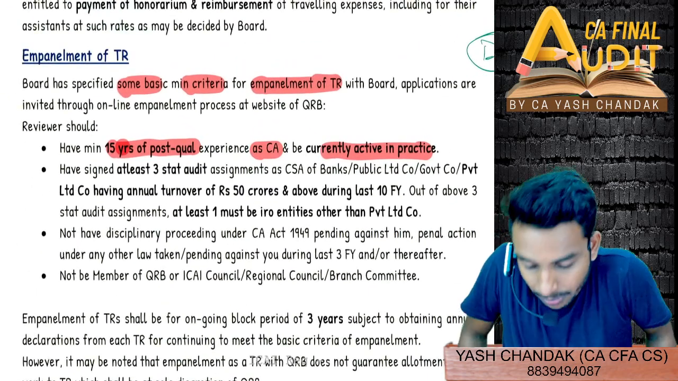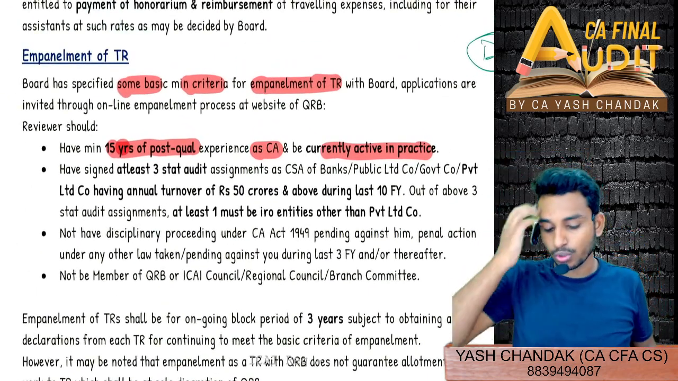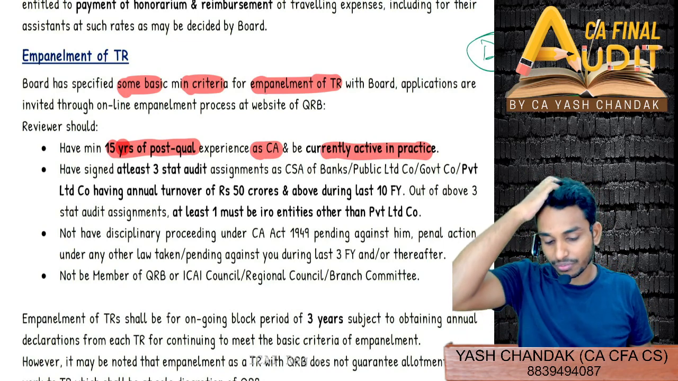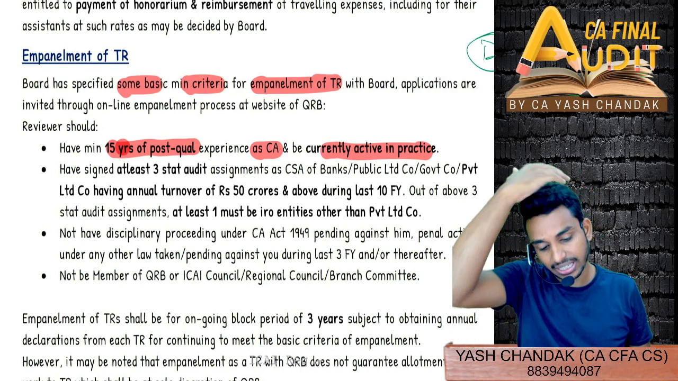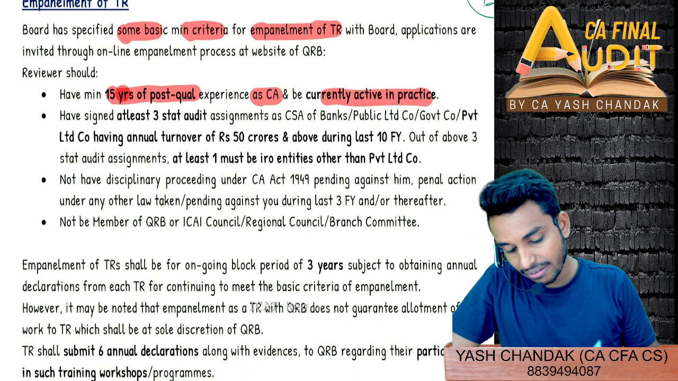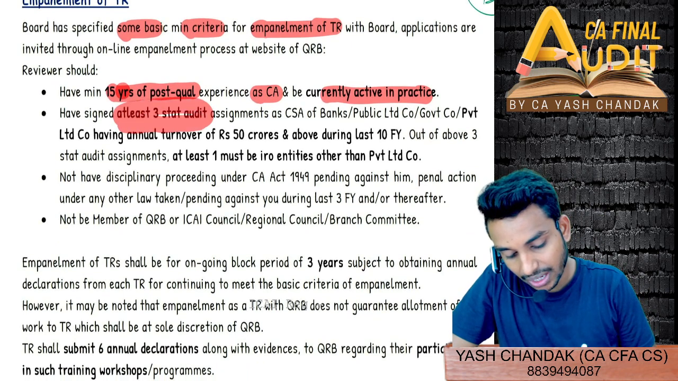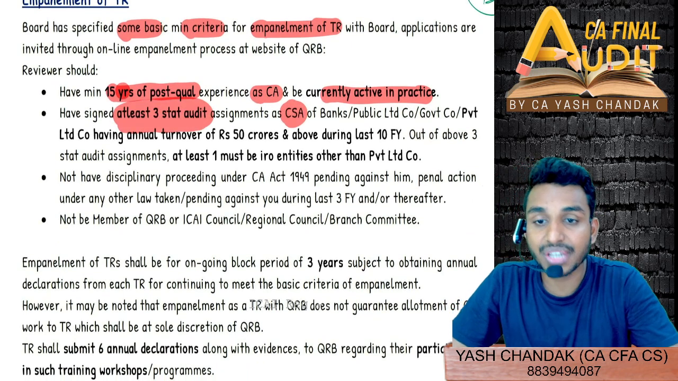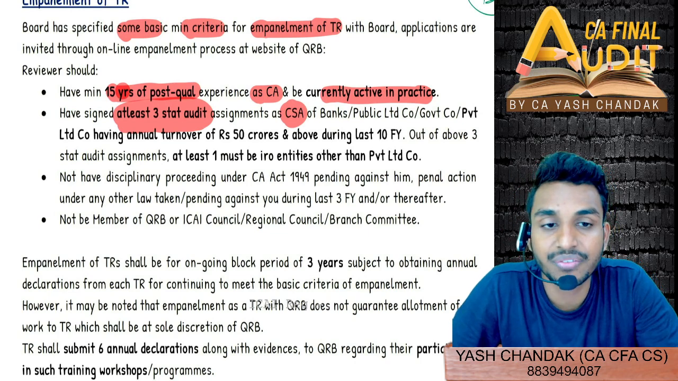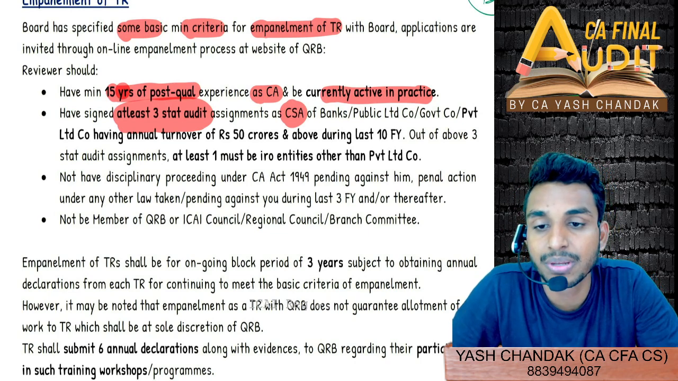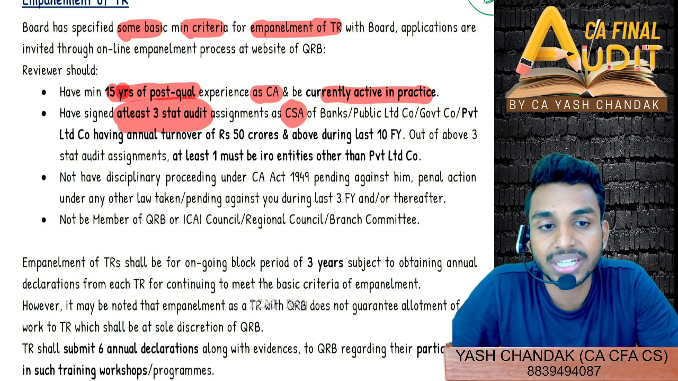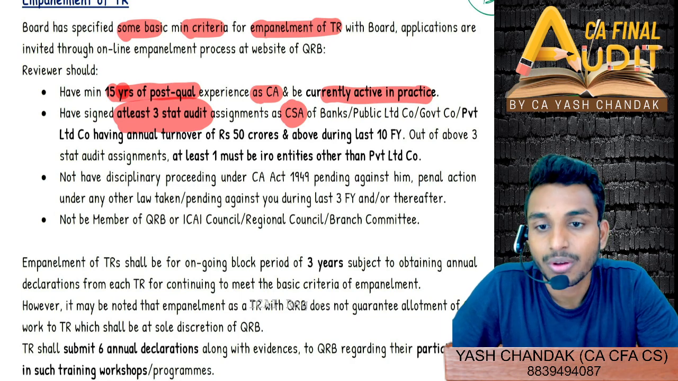So let's see. For you to be empaneled as a technical reviewer, you need to have how many years? 15 years of post qualification experience as a chartered accountant and be currently active in practice. Have signed at least 3 statutory audit assignments as a central statutory auditor of banks. So yesterday we saw what? Branch audit of public sector banks. Do you remember where we saw branch audit of public sector banks? Phase 4.